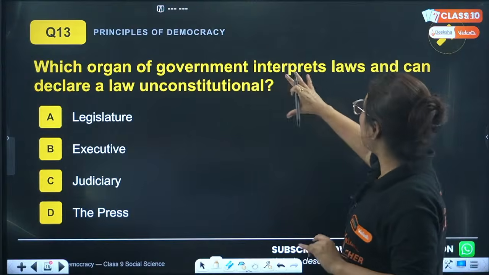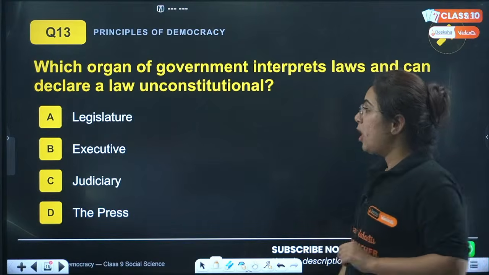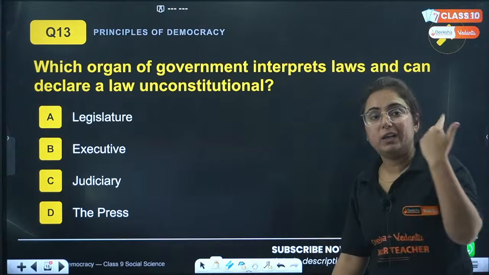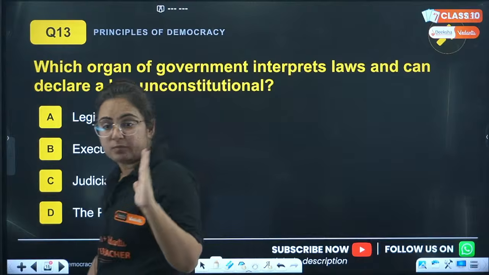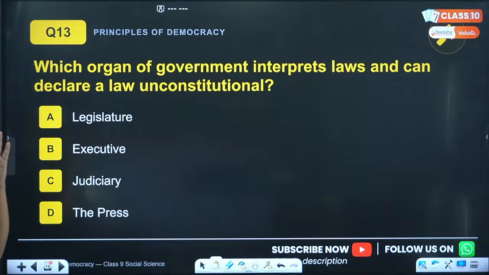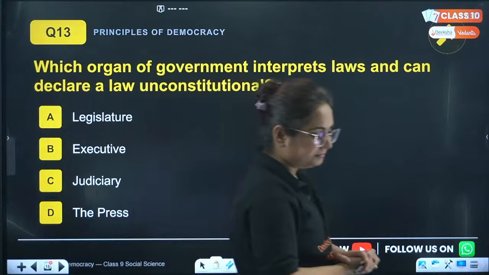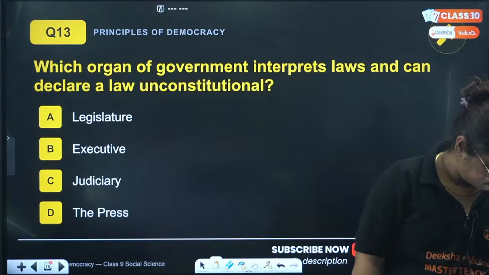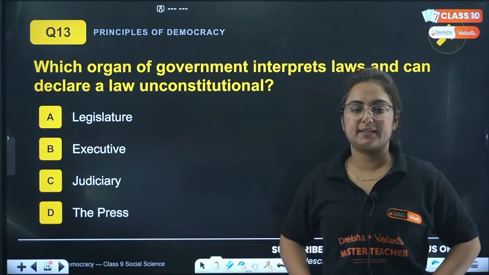So which organ of government interprets law and can declare a law unconstitutional? Option A, legislature, B, executive, C, judiciary, or D, that is the press. Then I will tell you the correct answer. Deepika is saying A. Manisha is saying C. Okay, Manisha, I get the answer. Now, others, can anyone challenge the answer both of them gave me right now? Anyone who can tell me this?